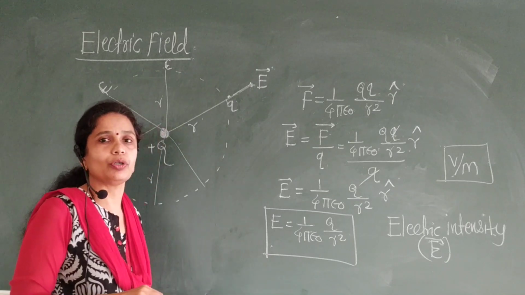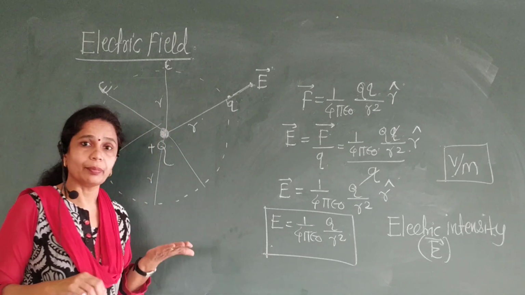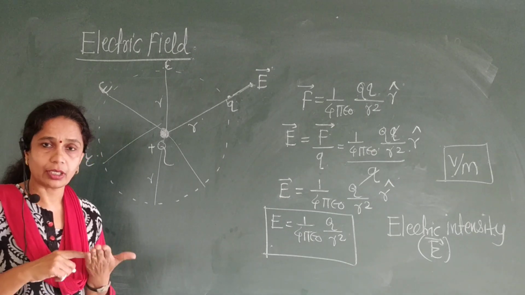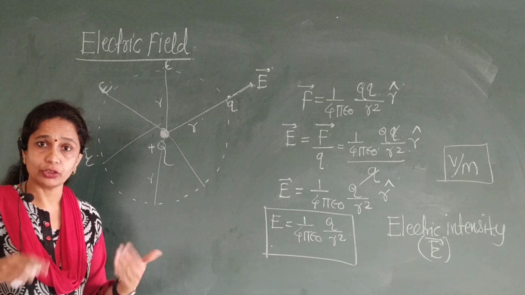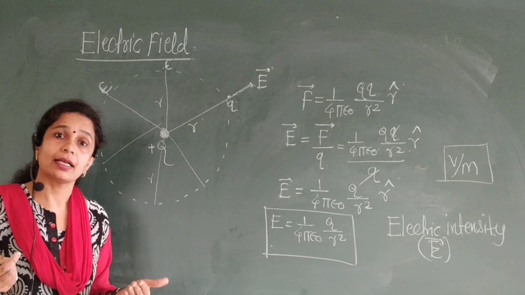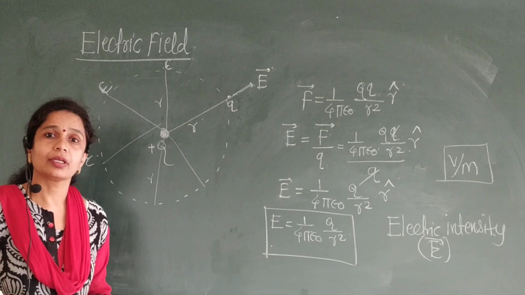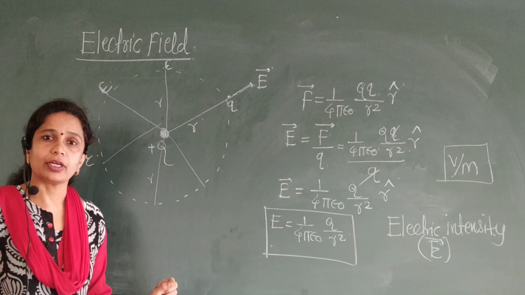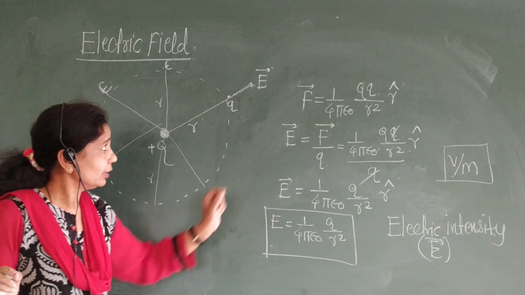Therefore all these points are important. What do you mean by the electric field? The region around the charged body in which the Coulomb force is experienced by another charge. That region is called an electric field.